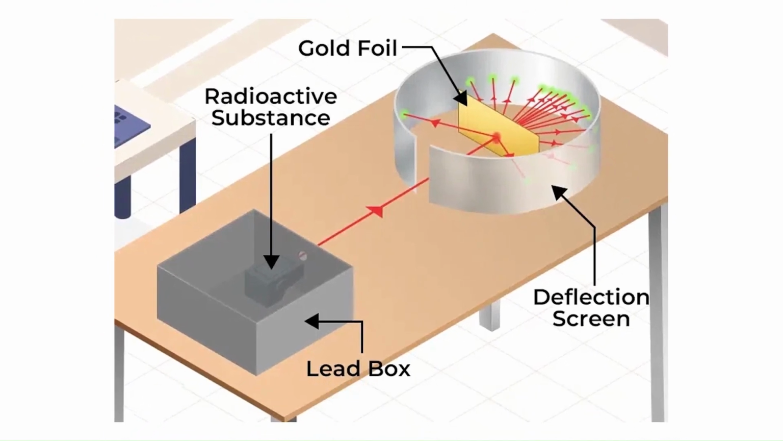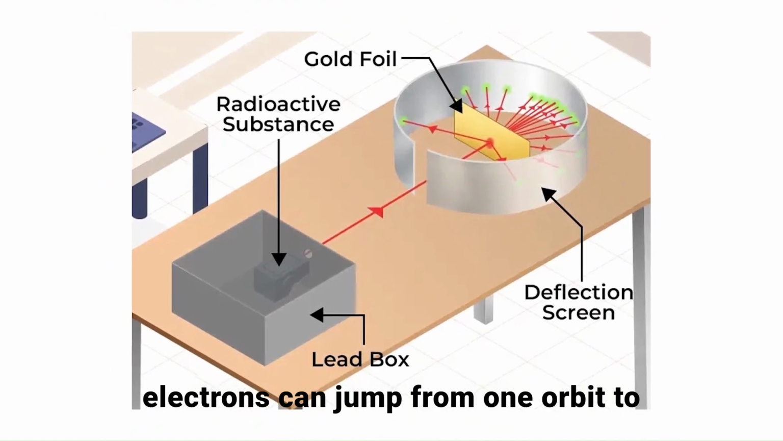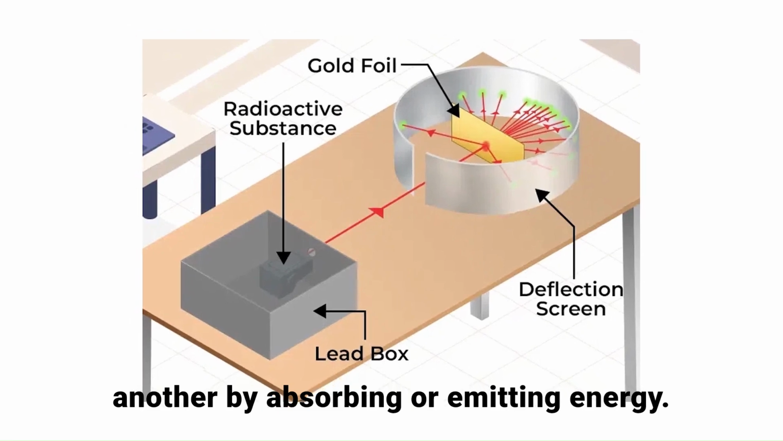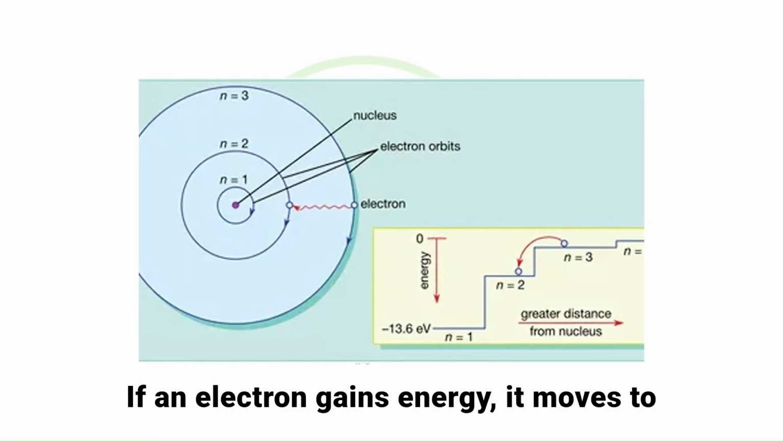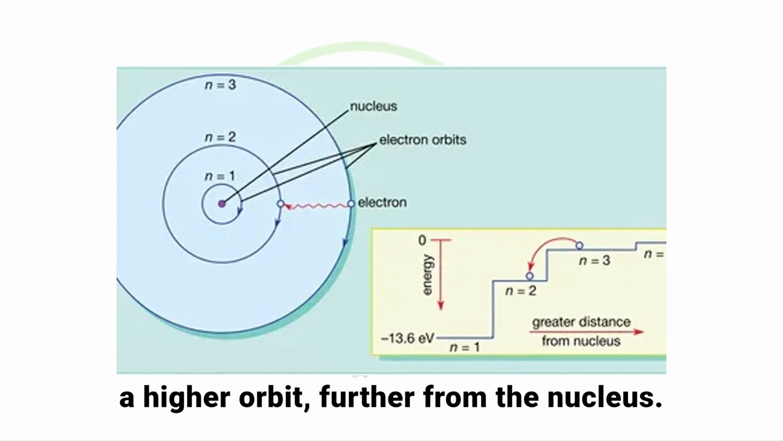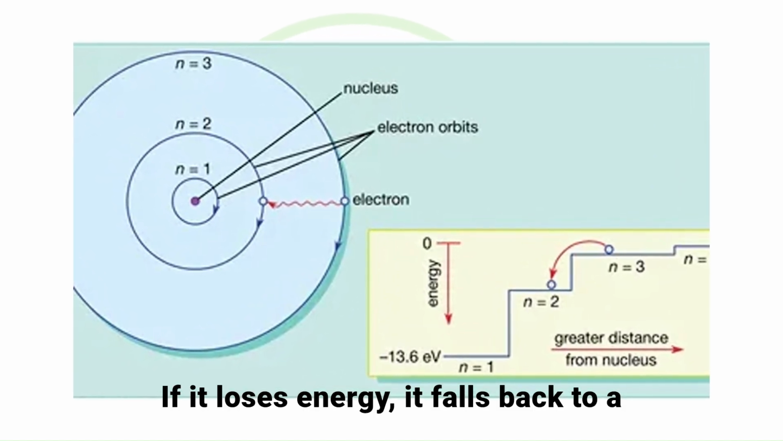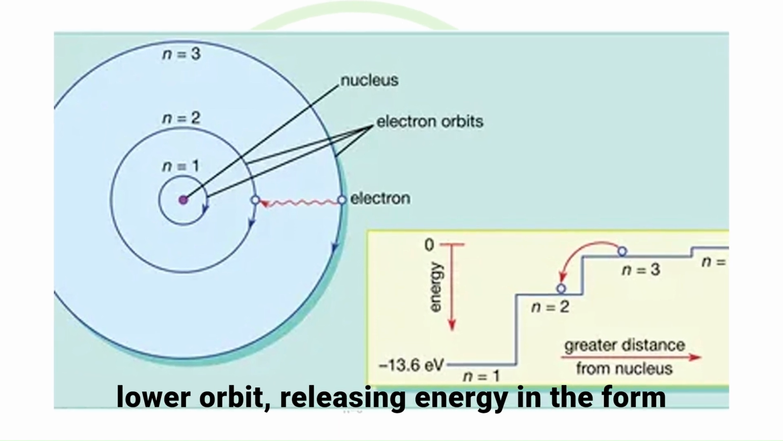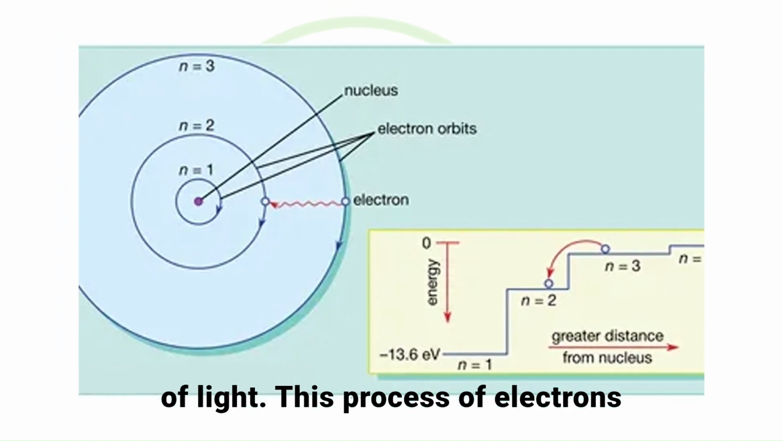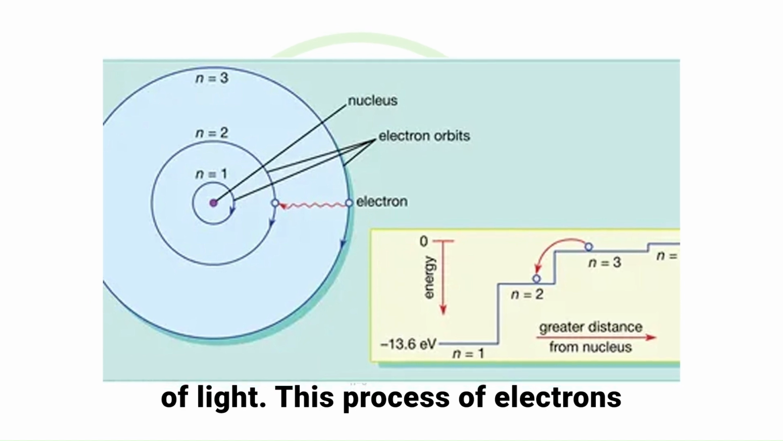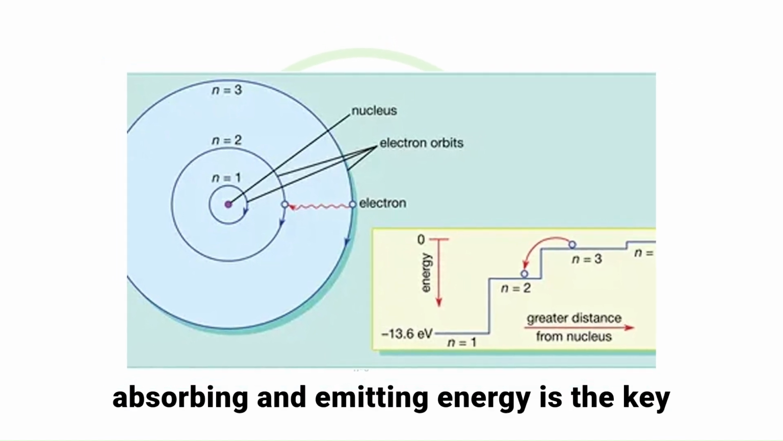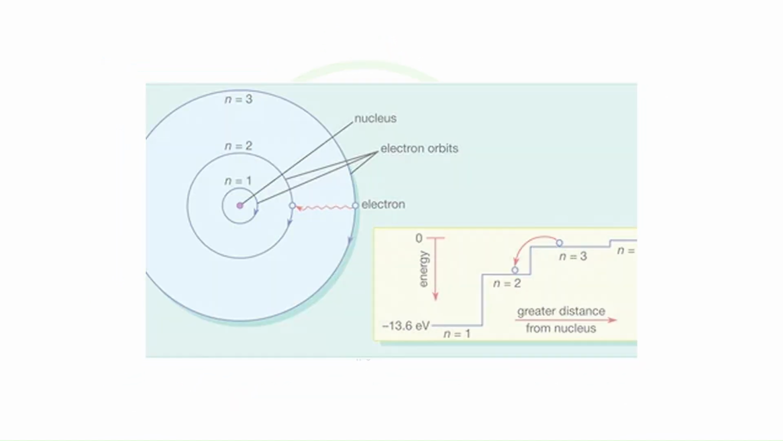According to Bohr's model, electrons can jump from one orbit to another by absorbing or emitting energy. If an electron gains energy, it moves to a higher orbit, further from the nucleus. If it loses energy, it falls back to a lower orbit, releasing energy in the form of light. This process of electrons absorbing and emitting energy is the key to understanding atomic spectra.